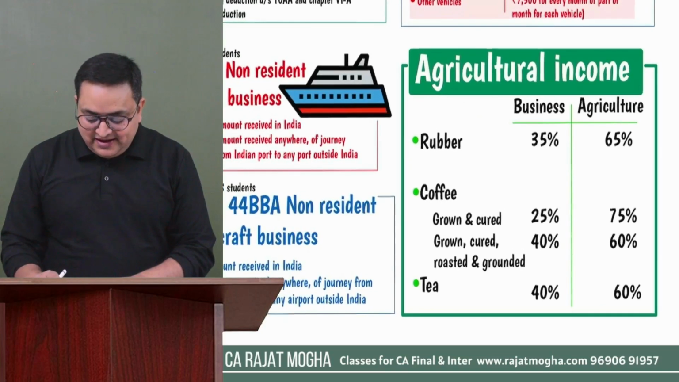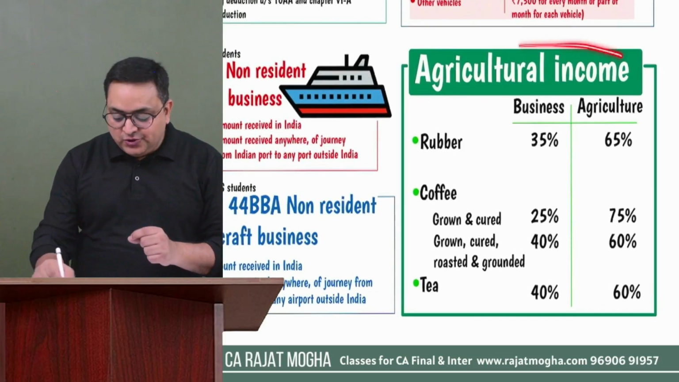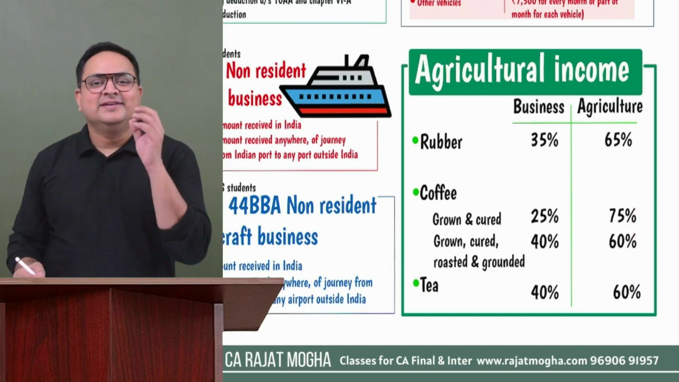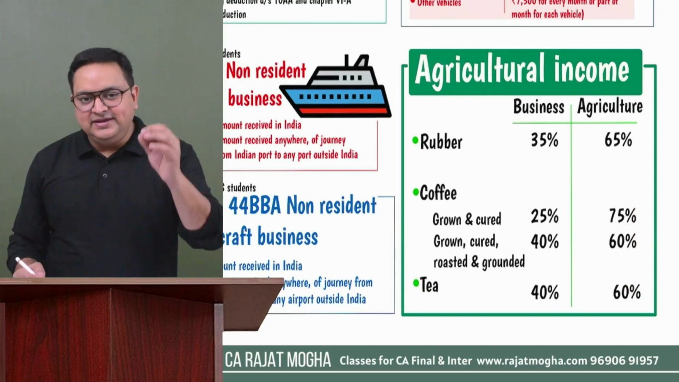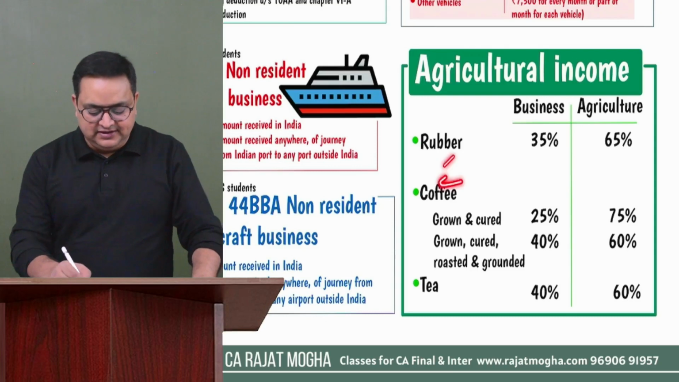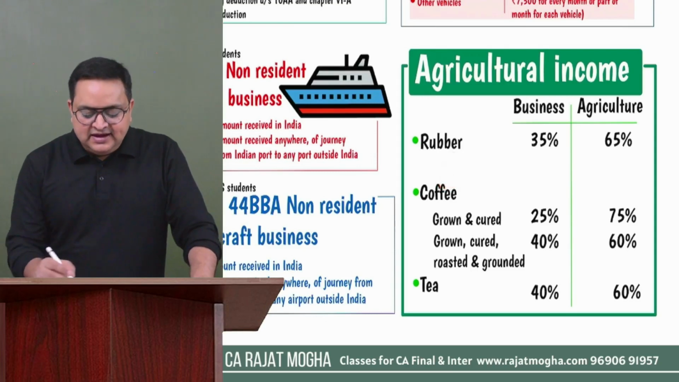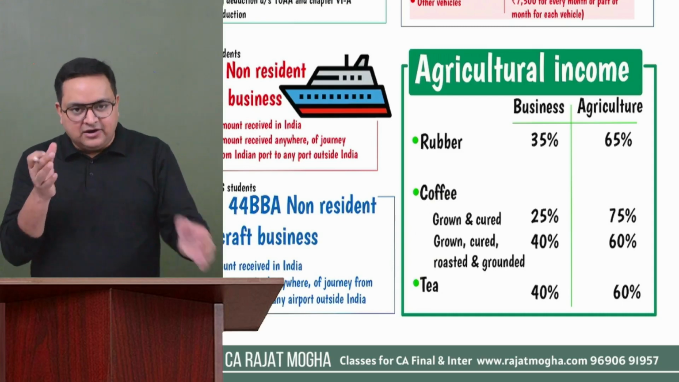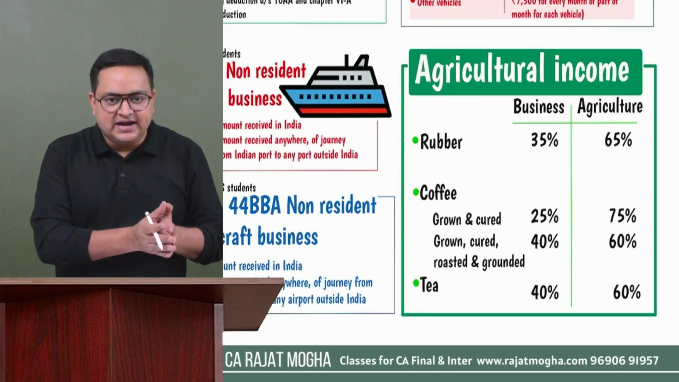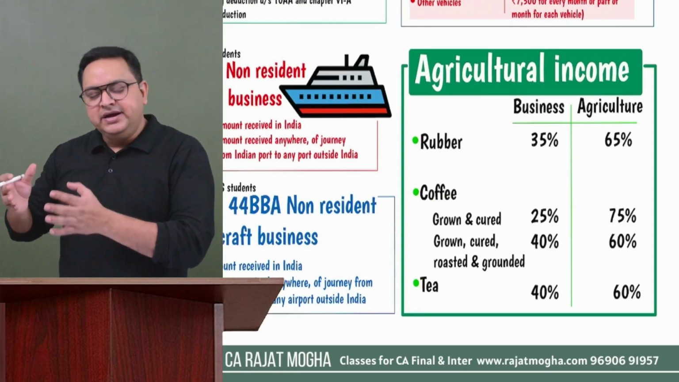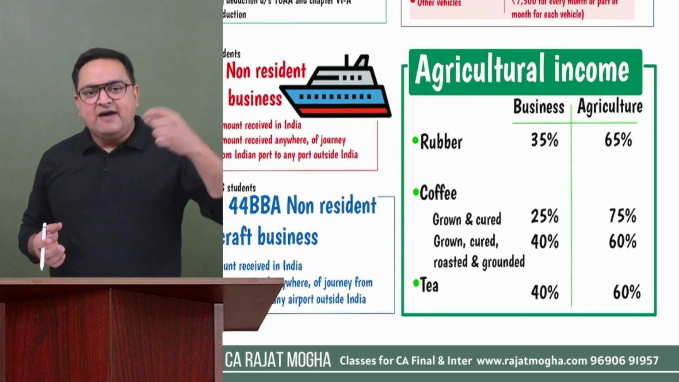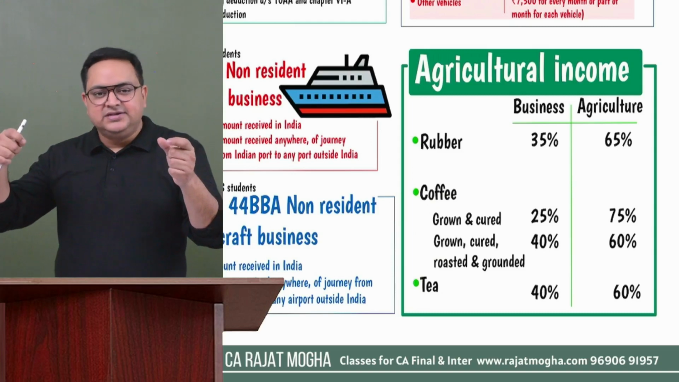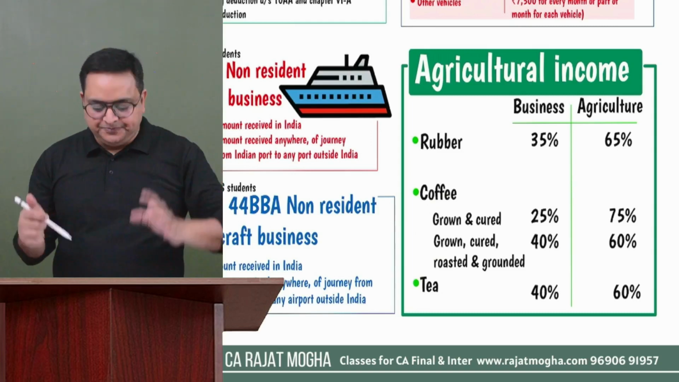Agriculture incomes. This is again a very important topic and you should remember this table. Please remember this table by heart. This is something which is the examiner's favorite and they do ask this type of question on these things. So if the assessee is into such kind of business, where part of the business is related to agriculture activities and part of the business is related to industrial or business activities, we have to segregate how much is the income which is exempt, that is agriculture income, and how much is the business income.